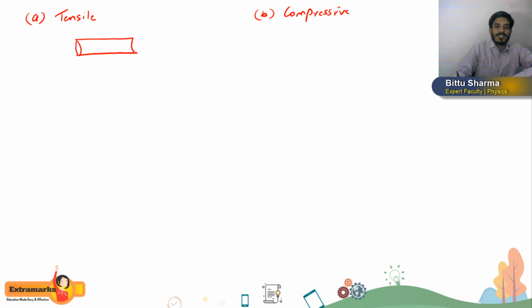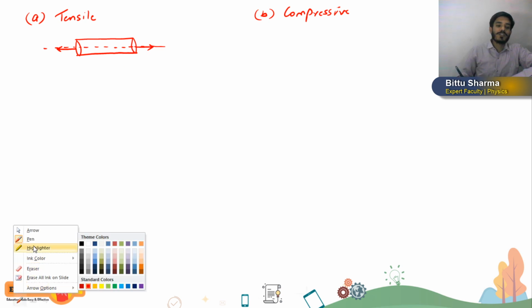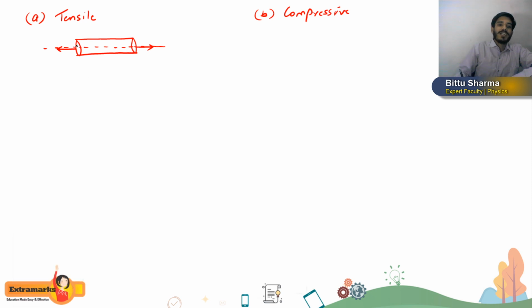So suppose this is a rod, and we are applying force on the rod such that its length increases. This type of stress developed in the rod is called tensile stress. So if you see, the new length of the rod will become this. I am drawing in black color. You can see here the black color shape of the rod is the new shape after applying the external force.